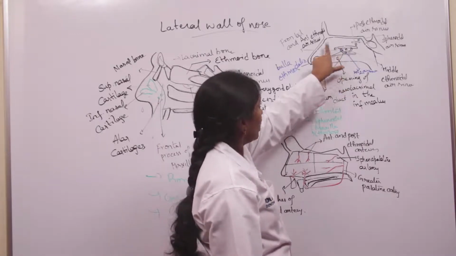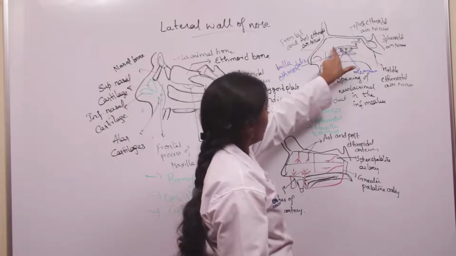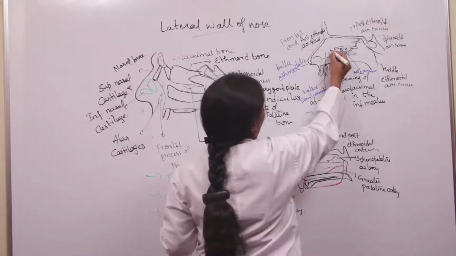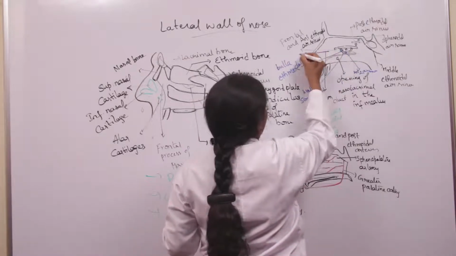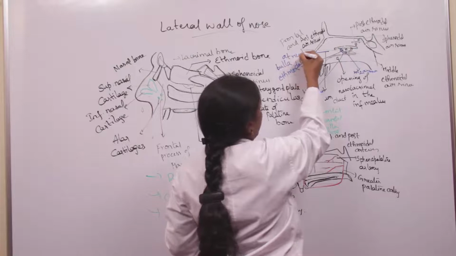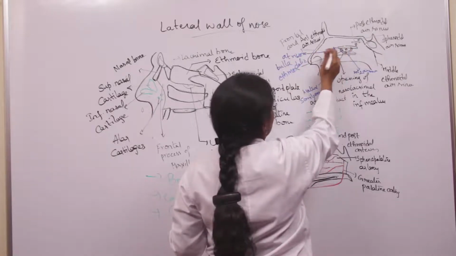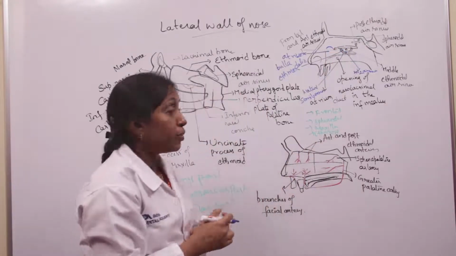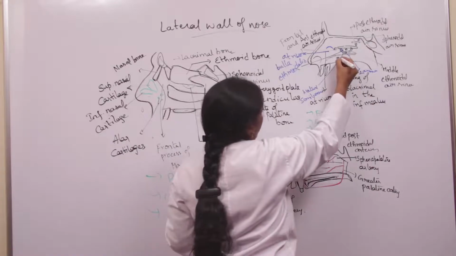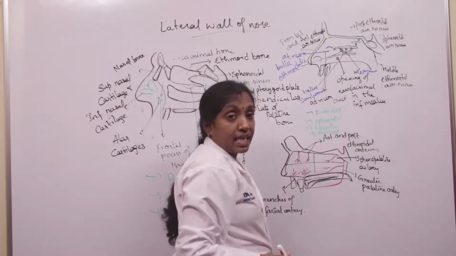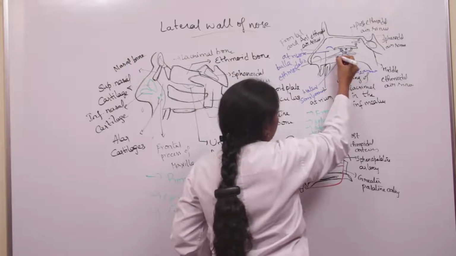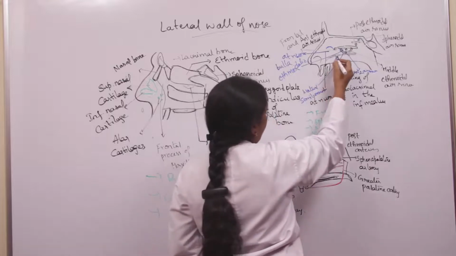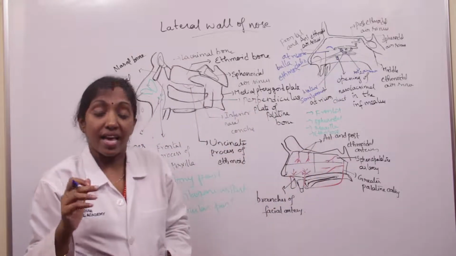Just in front of the middle concha, we have a mucous depression, which we call the atrium. It is bounded above by a mucous fold called the agar nasi.